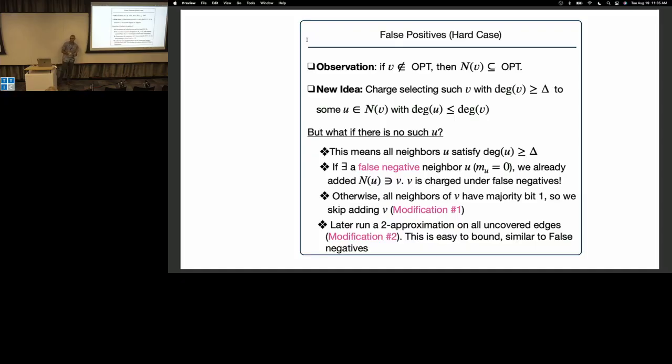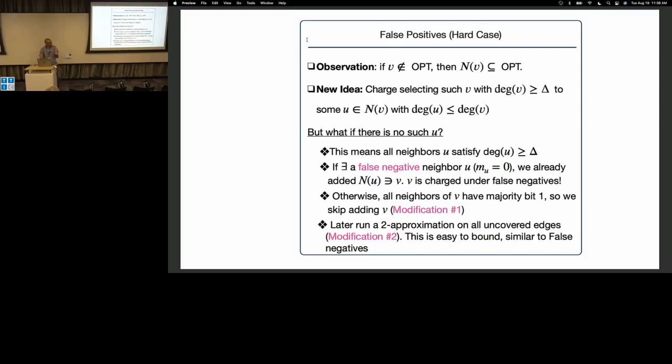This causes some slight issues where all the edges may not be covered. I can imagine a case where I'm a vertex and my whole neighborhood looks like it should be in the cover, so I don't add this vertex. But my neighbors also have neighborhoods that look like they should be in the cover, so you don't add them. So there could be some edges that are not covered. But later, you can do a cleanup step where, at the very end of the algorithm, you look at all the edges that remain and run the algorithm just to cover them in the very last step.